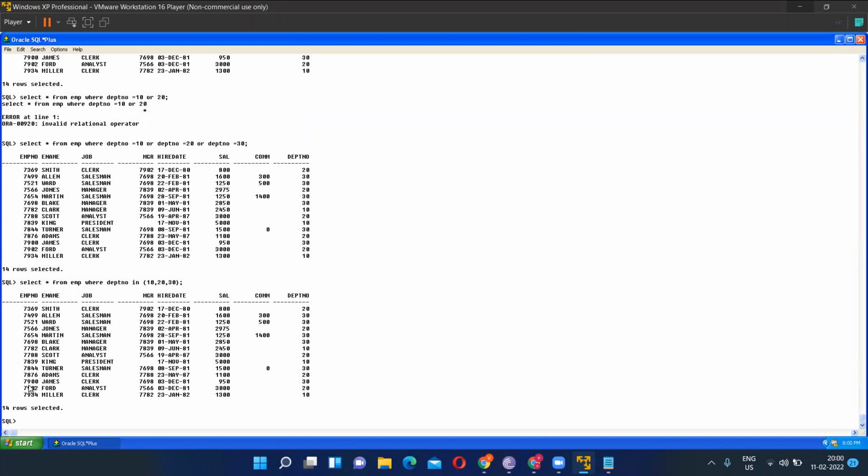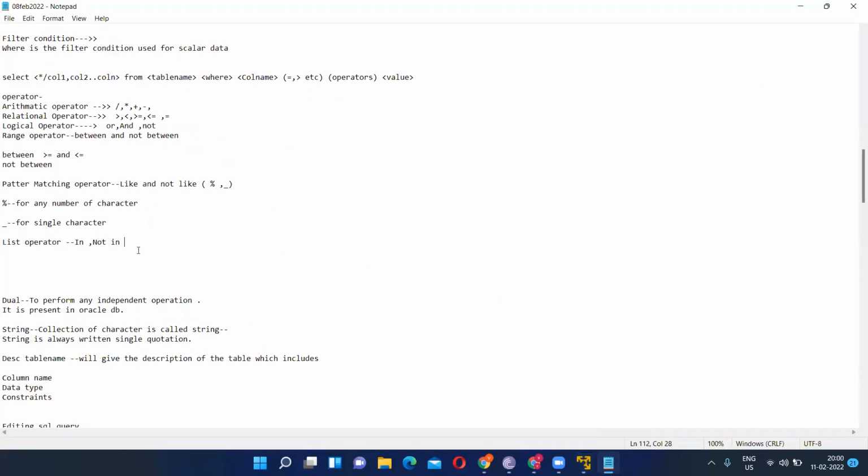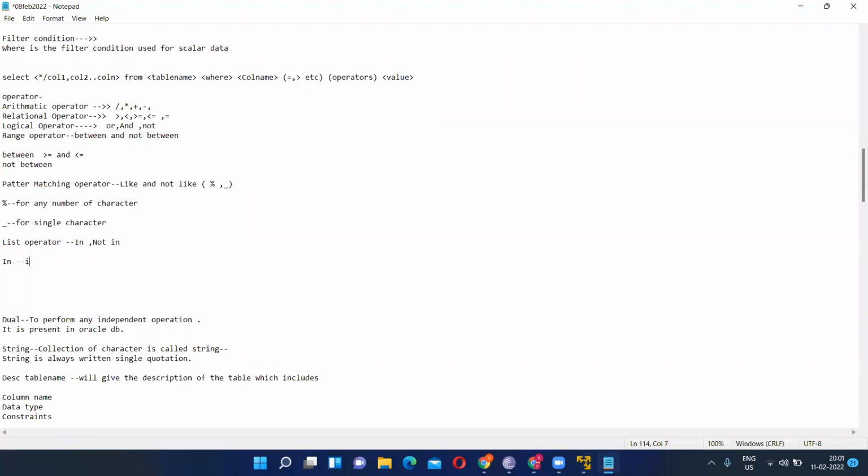Yes. Guys, tell me yes, no. Instead of writing multiple ORs, we will use an operator called what? IN. Now this IN is a list operator. So instead of using multiple OR conditions, we can write IN, and in the bracket, you can write down the values. So what is the list operator? See here, there is something called the list operator, IN and NOT IN. Why is IN used? In place of multiple OR operators, we can use IN.